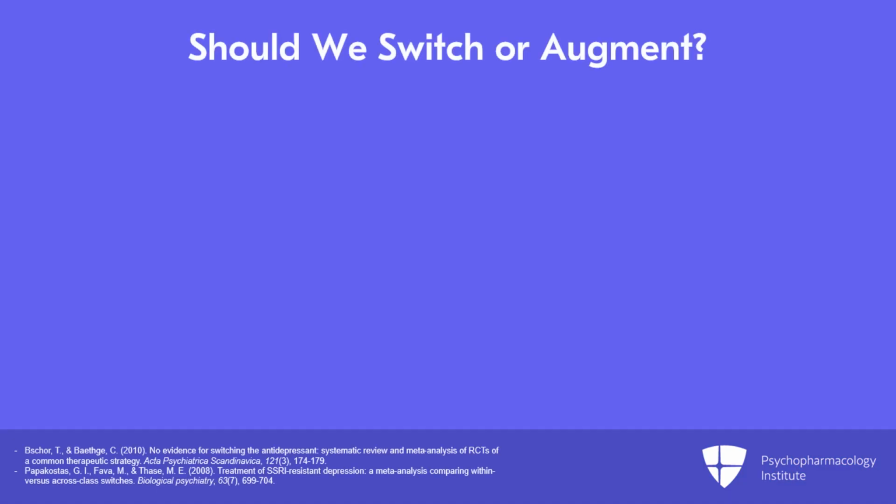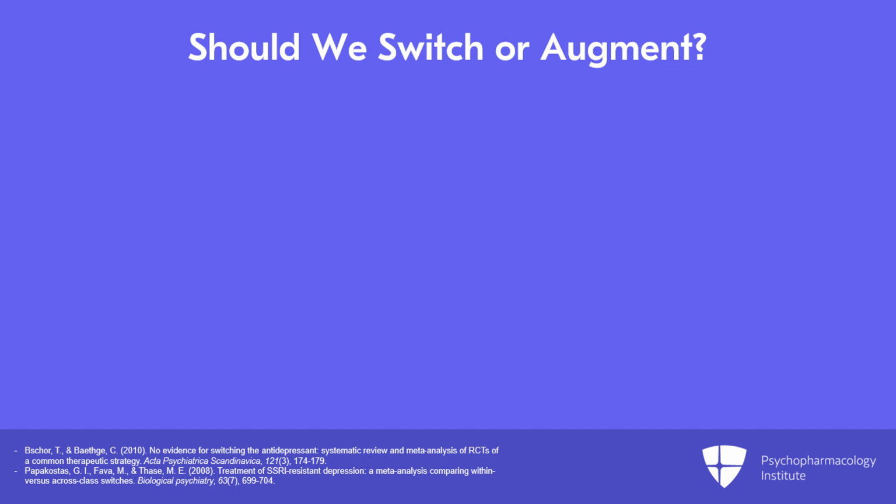Now, as I said in video 8, many have wondered if it's better to switch or augment after the first failed trial in major depression, although there is little evidence. And perhaps the best study was STAR-D that compared patients who chose a switch for their second trial versus a group who chose augmentation, and they matched those patients to have similar demographics and severity. They found an odds ratio of slightly better results with augmentation of 1.1, which was not statistically or clinically significant.